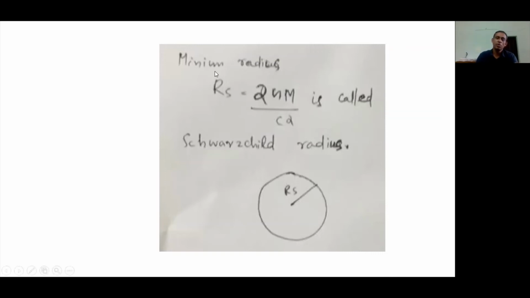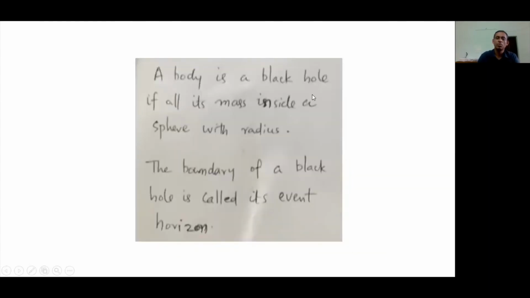So if you are given a body of mass M, you just calculate this Rs, 2GM over c square, and if the actual radius of that object is less than this Rs, then it will act as a black hole. A body is a black hole if all its mass is inside a sphere with this radius. Another term is the event horizon. It is the boundary of a black hole, that is called its event horizon.